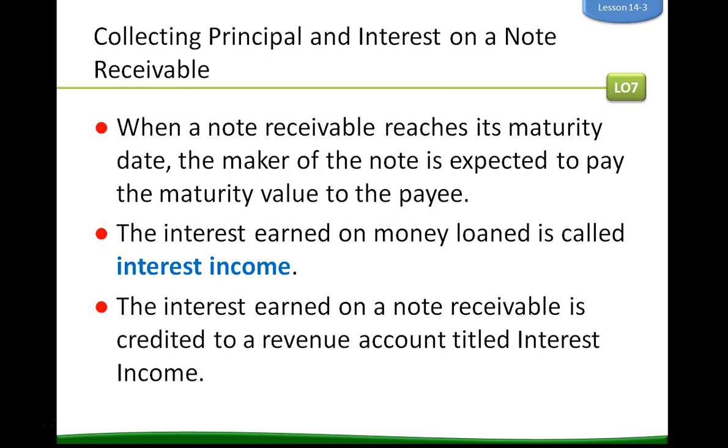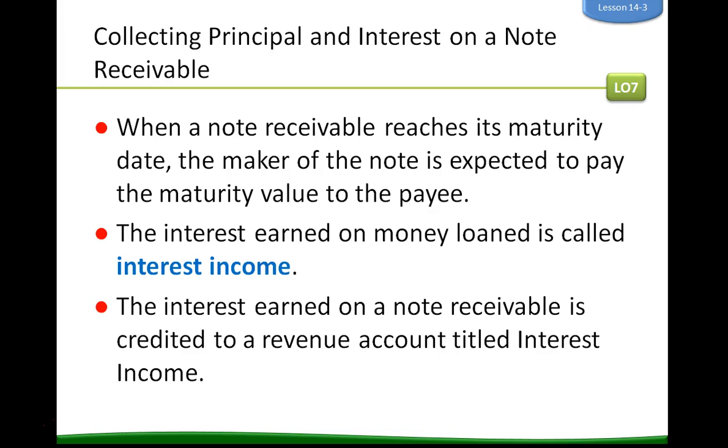Collecting principal and interest on a note receivable. When a note receivable reaches its maturity date, the maker of the note is expected to pay the maturity value to the payee. The interest earned on the money it loaned is called interest income.